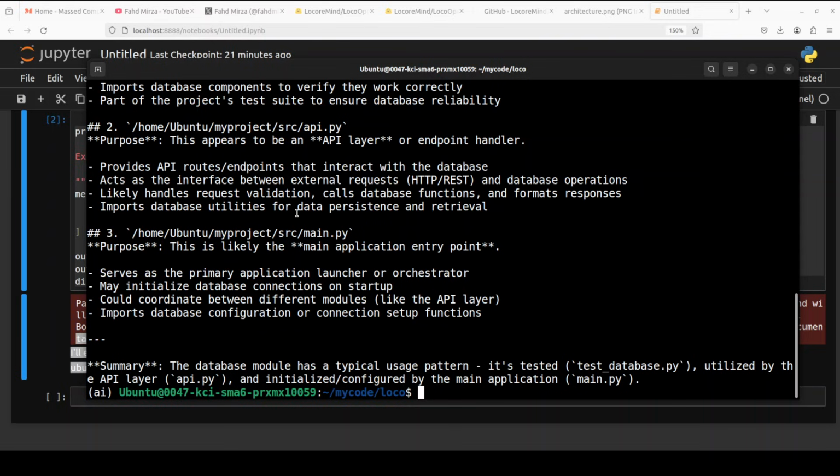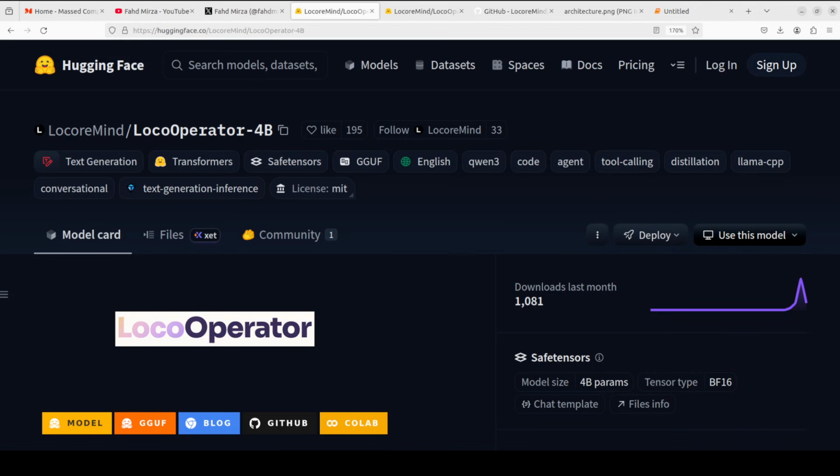Claude got real file system results, not hallucination, and the local 4 billion model did all the exploration work at zero API cost. So you really get the bang out of your buck quite easily by using this sort of student model. And that's the whole point of this Loco Operator 4 billion. You get a tiny 4 billion parameter model running completely offline, locally, doing all the expensive code base exploration work for free.